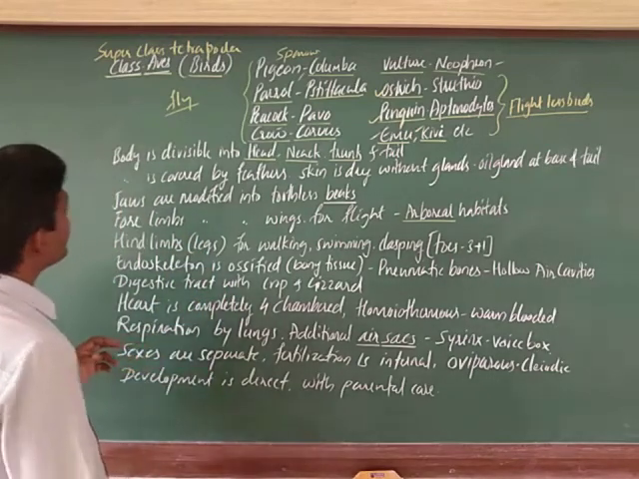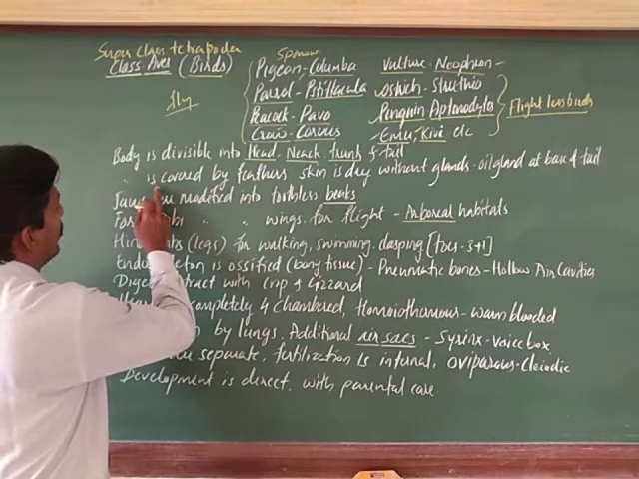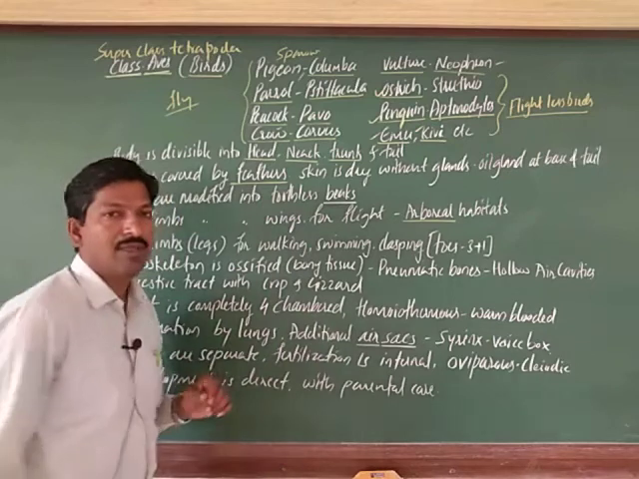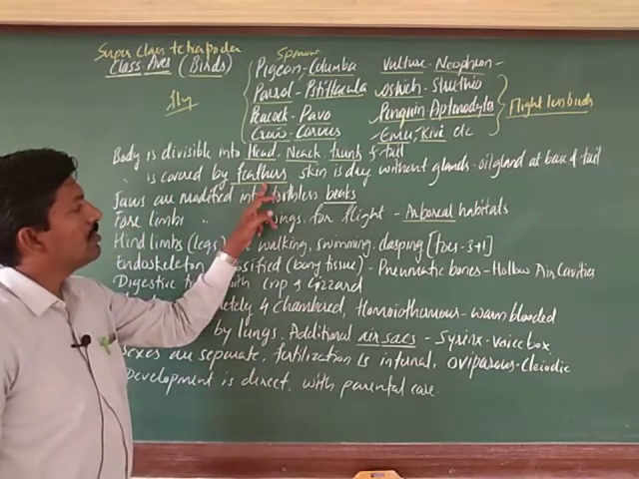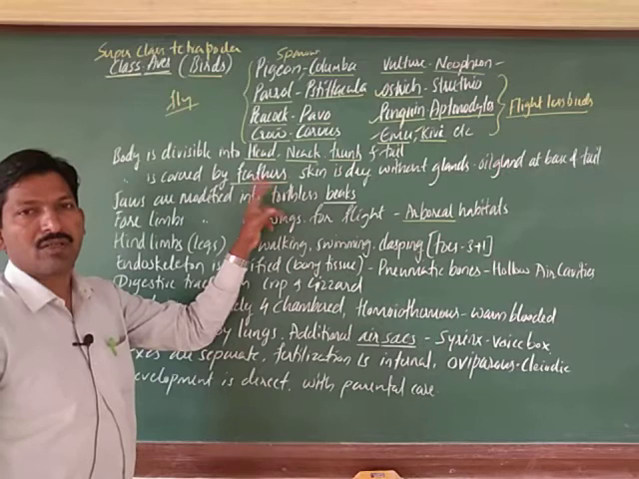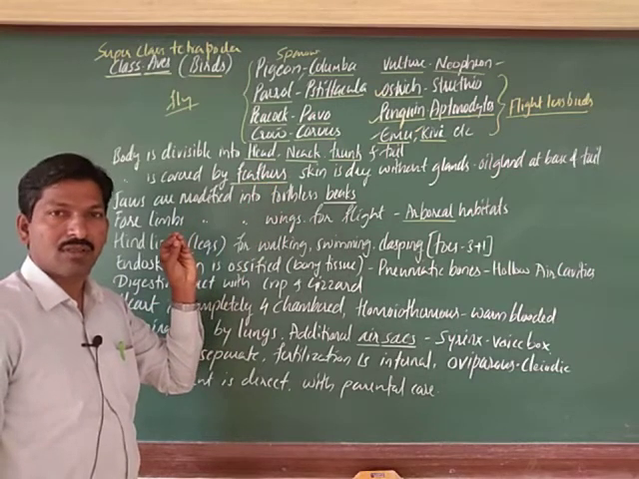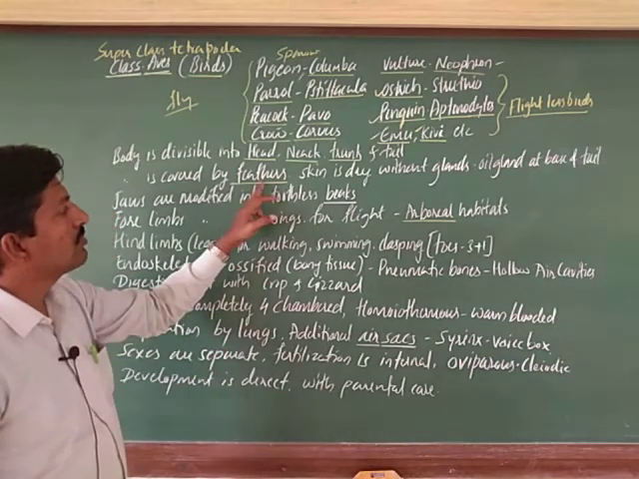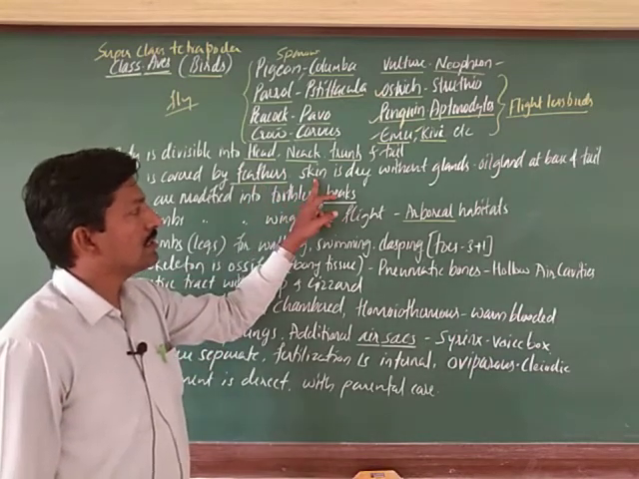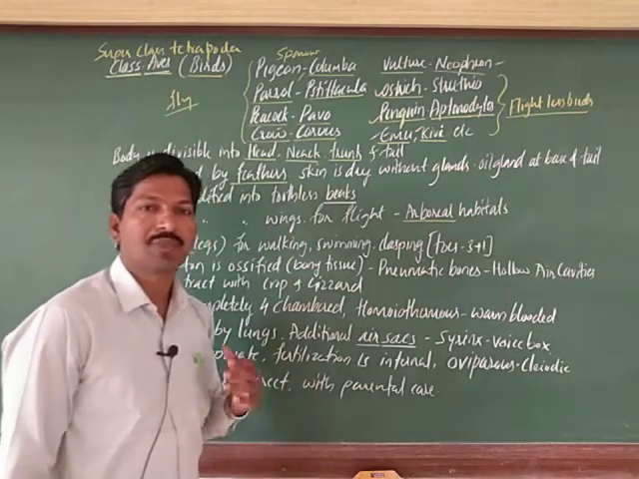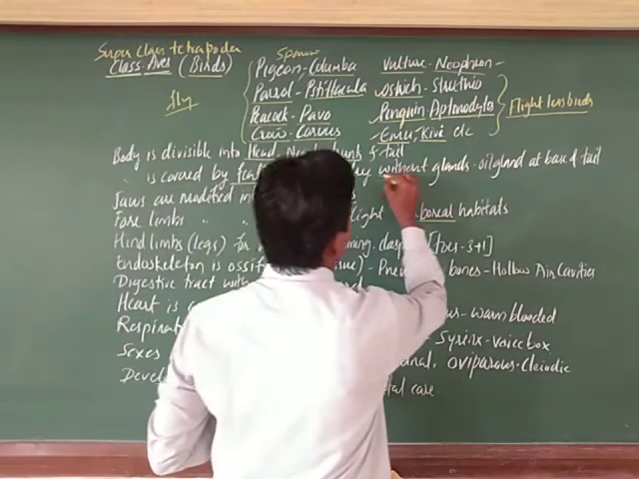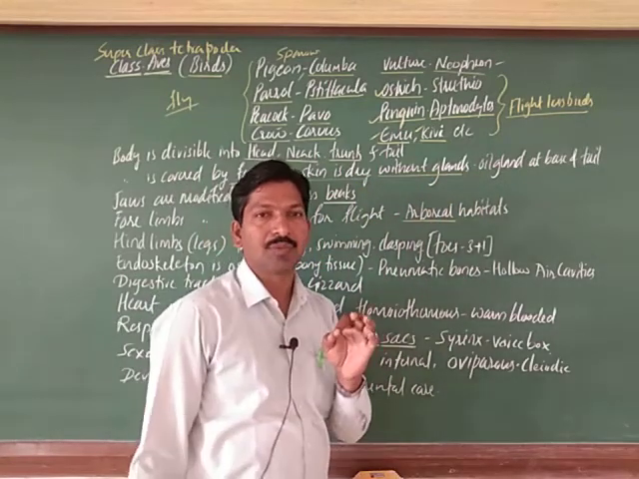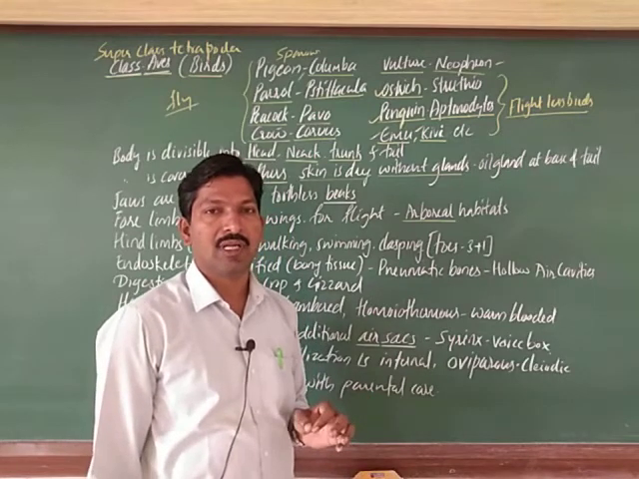So, next one, the body is covered by feathers. This is an important character here: the skin, or the body, is covered with feathers. There are attractive feathers which give the different varieties of colors in different birds, which we observe. Next, skin is dry, usually because of the absence of glands. Without glands, skin is dry. The only gland which is present is the oil gland, at the base of the tail.